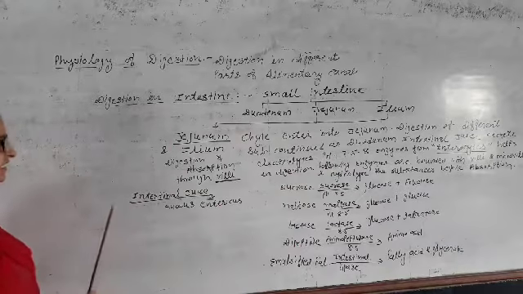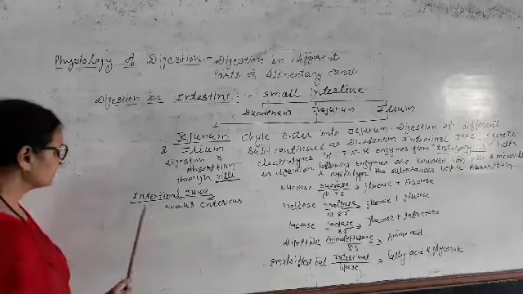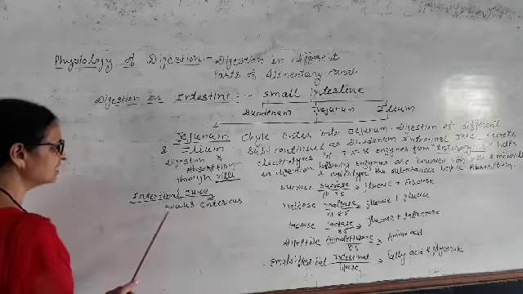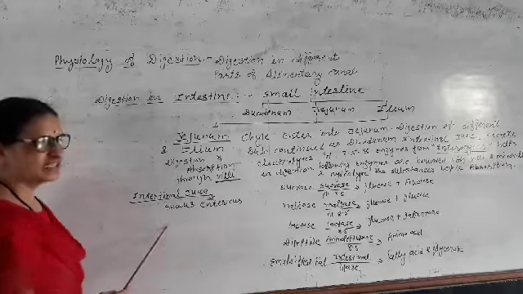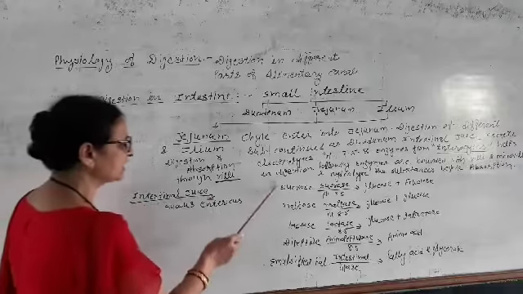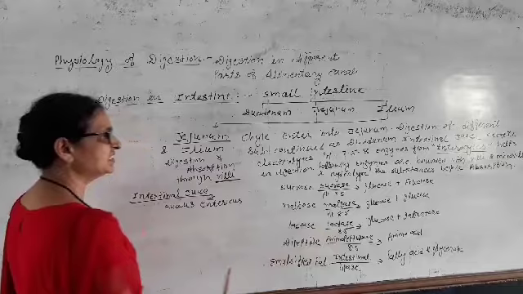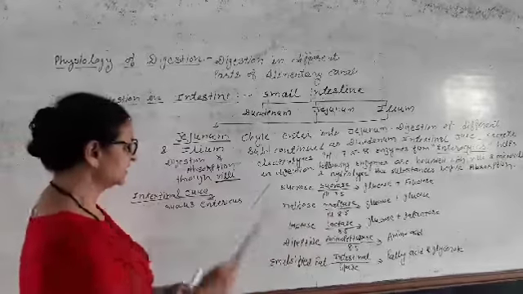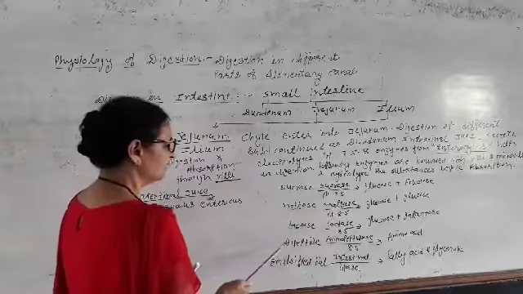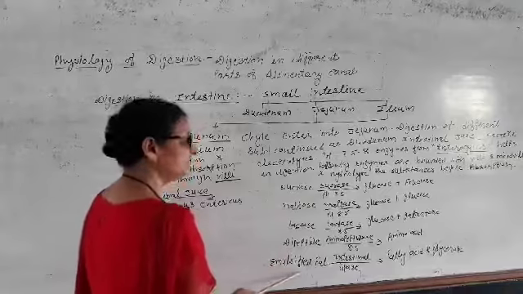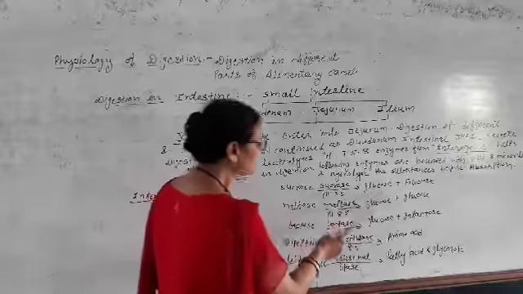Enterocyte cells secrete intestinal juice. What is intestinal juice called? Succus entericus, and it carries various enzymes: sucrase, maltase, lactase. These further digest disaccharide, dipeptide and emulsified fat into simpler form.